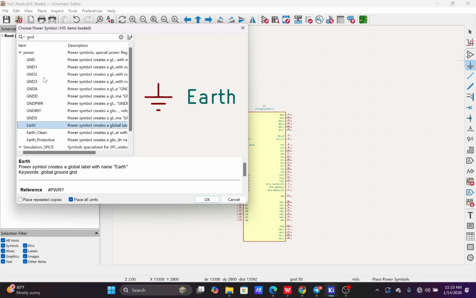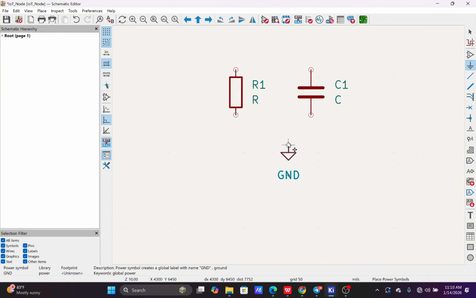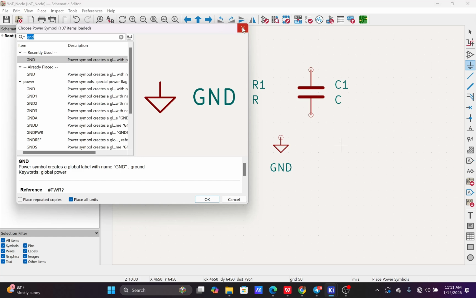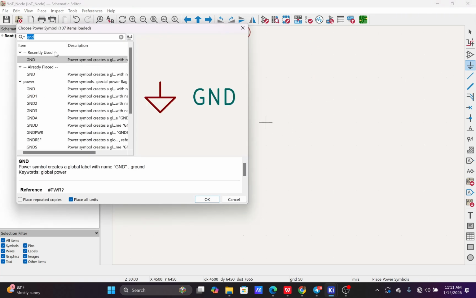We also have Earth here, but for the purpose of this, we'll be using the normal ground. So this is the normal ground symbol, and we'll put it at this point. If you check now, my cursor still has the place ground symbol on it, so I can just click on the sheet and it will be placed automatically.